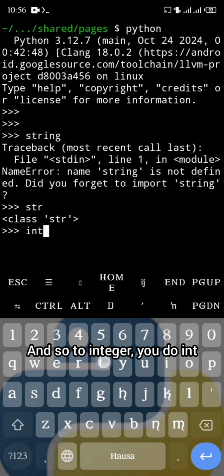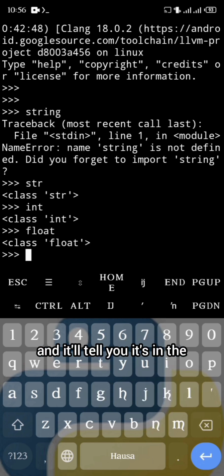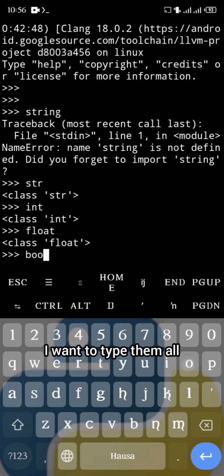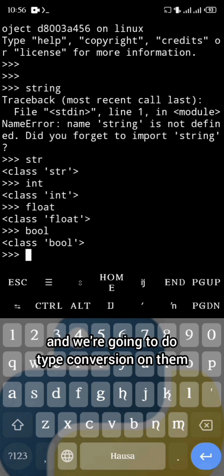And so to integer, you do int. And so to float and bool, you do float instead of floating point number like that. You can just do float and it'll tell you it's in the class of float. And so to bool, I want to type them all. There we go. So these are the basic data types or primitive data types in Python, and we're going to do type conversion on them.